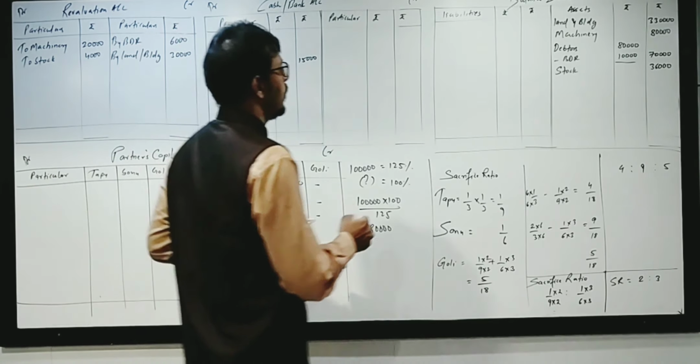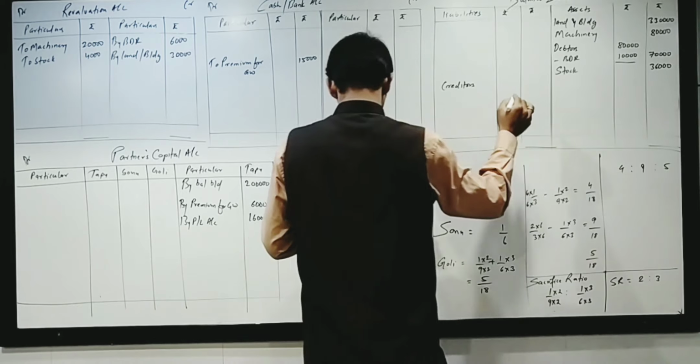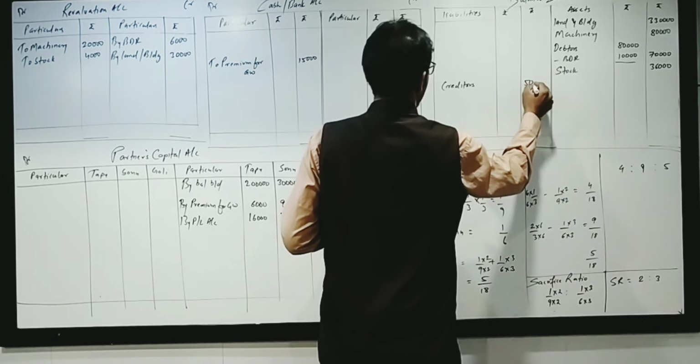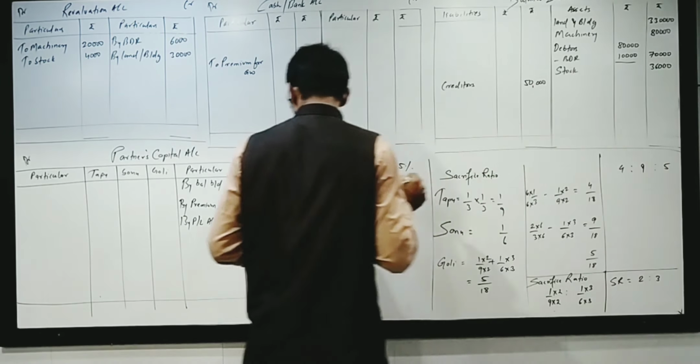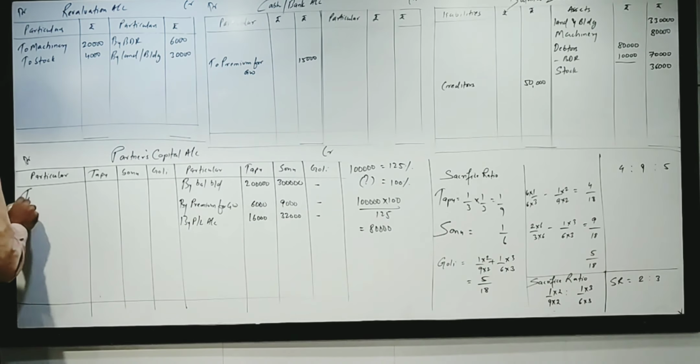Creditors will directly transfer to the liability side, rupees 50,000. On the asset side, goodwill is given, transferred to partners capital on debit side. 54,000 is given, so 18,000, 36,000.